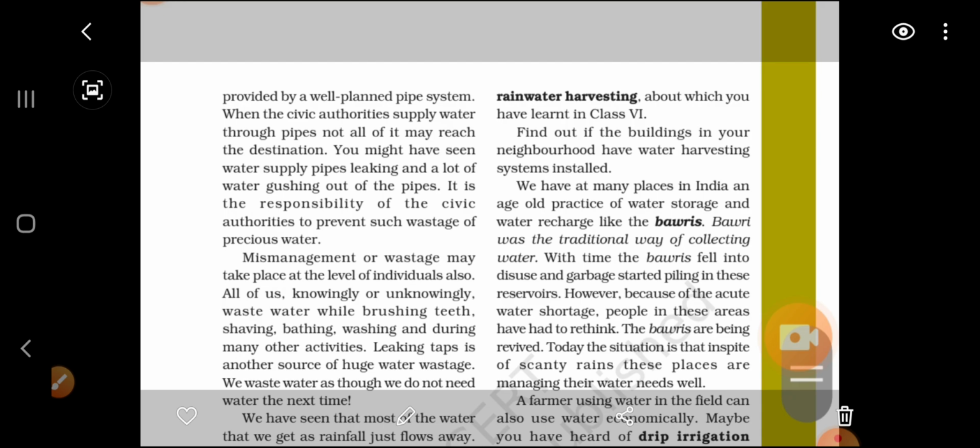Now let's read. We have at many places in India old practices of water storage and water recharge, like the Bawris.